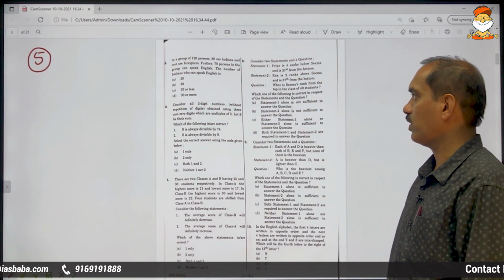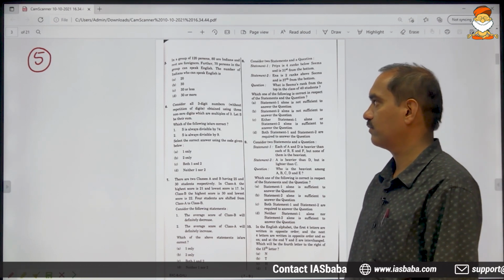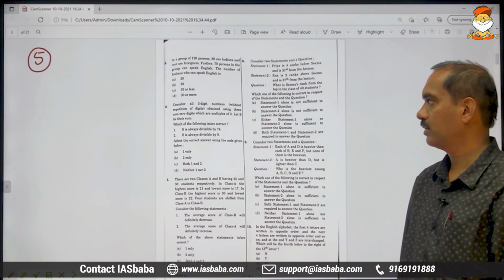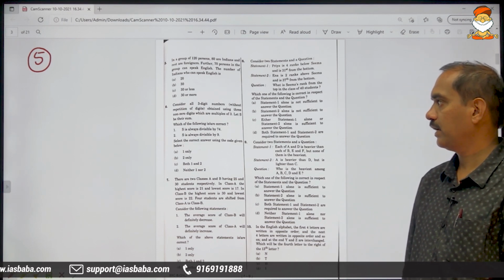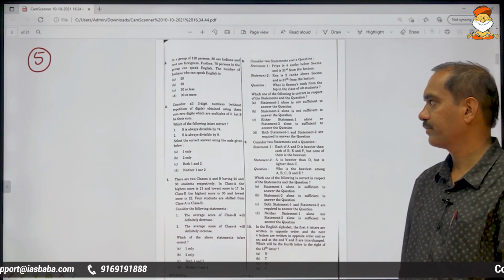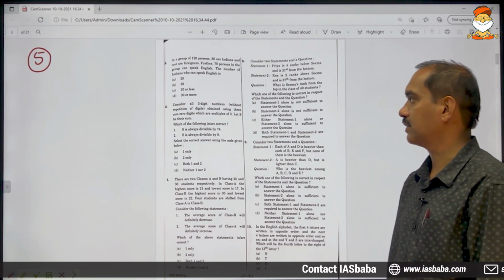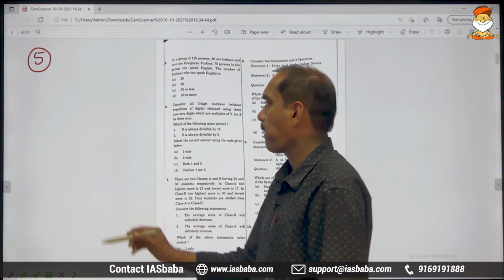In a group of 120 persons, 80 are Indians and the rest are foreigners. Further, 70 persons in the group can speak English. The number of Indians who can speak English is. The options are 20, 30, 30 or less, 30 or more.